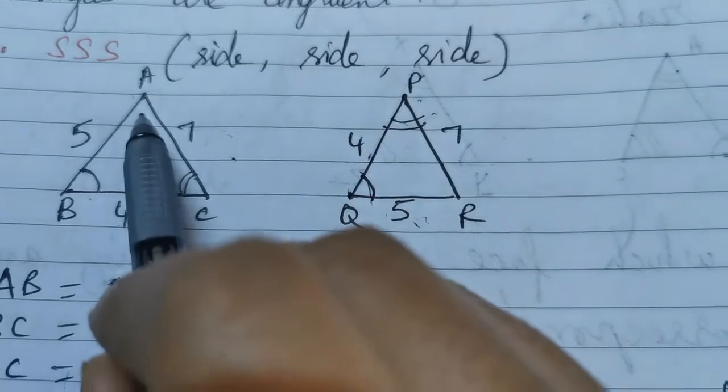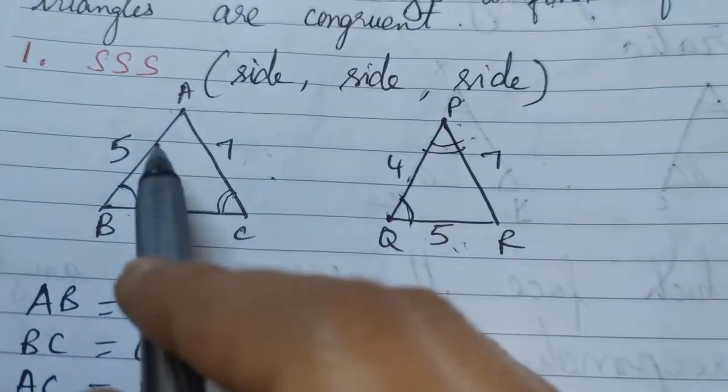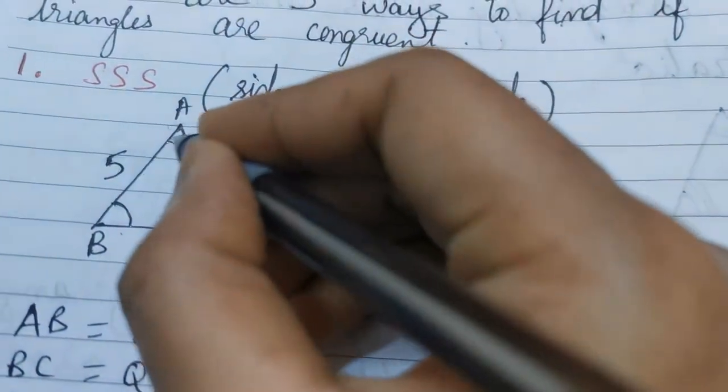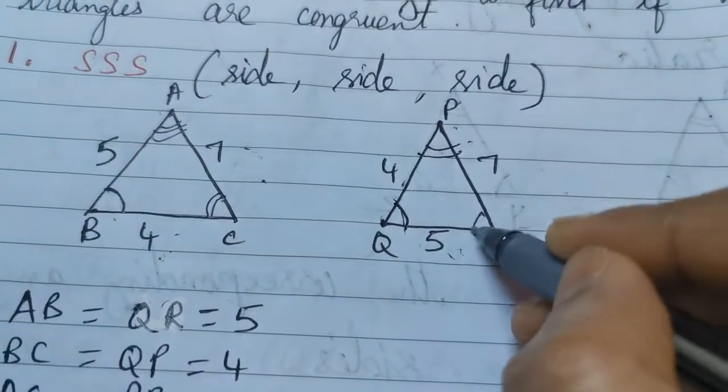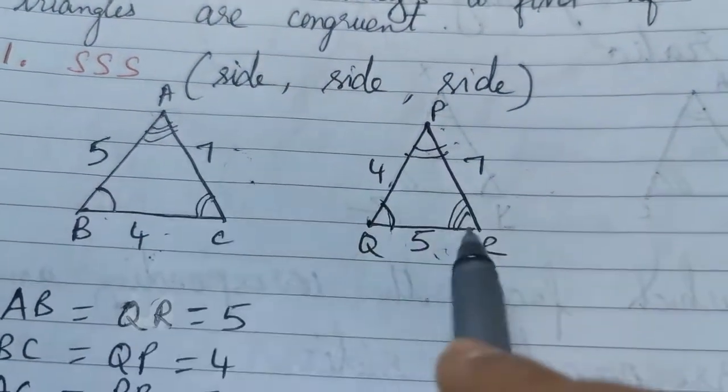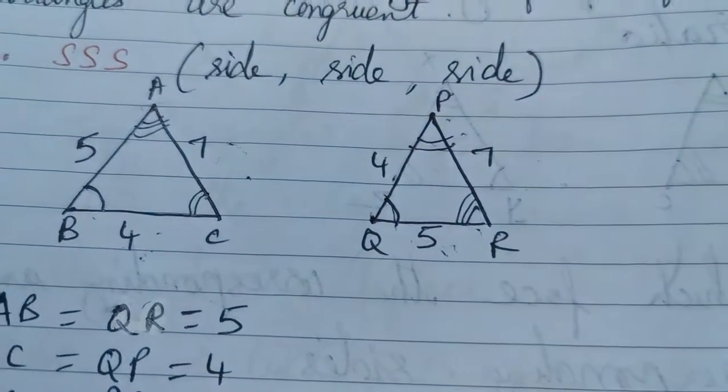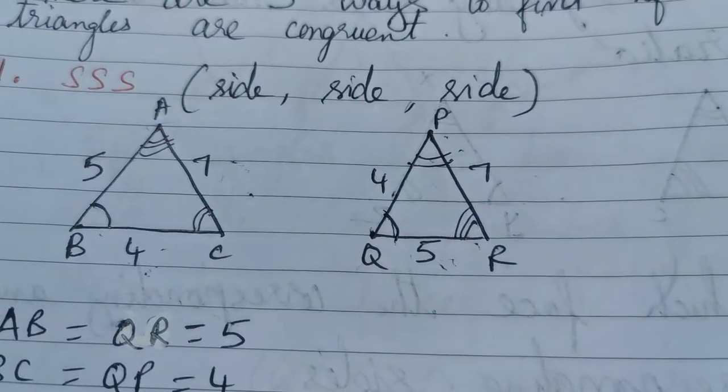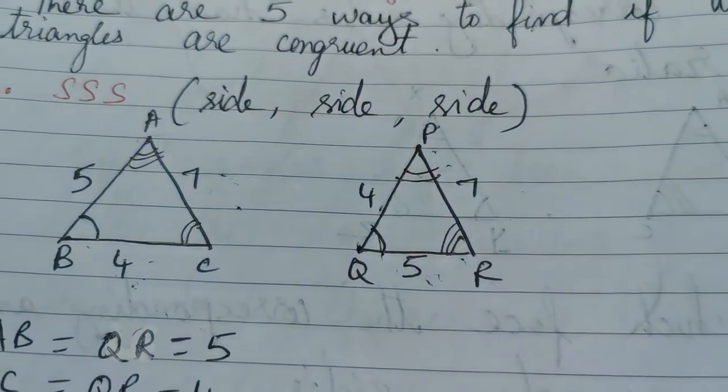Now the third angle, which is between 5 and 7. 1, 2, 3. Here 1, 2, 3. So these two angles will be the same. This is how we will know that the two triangles are congruent.